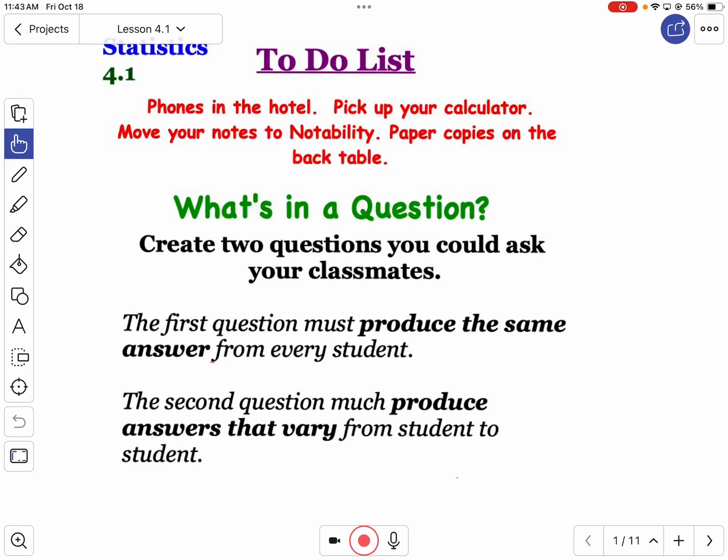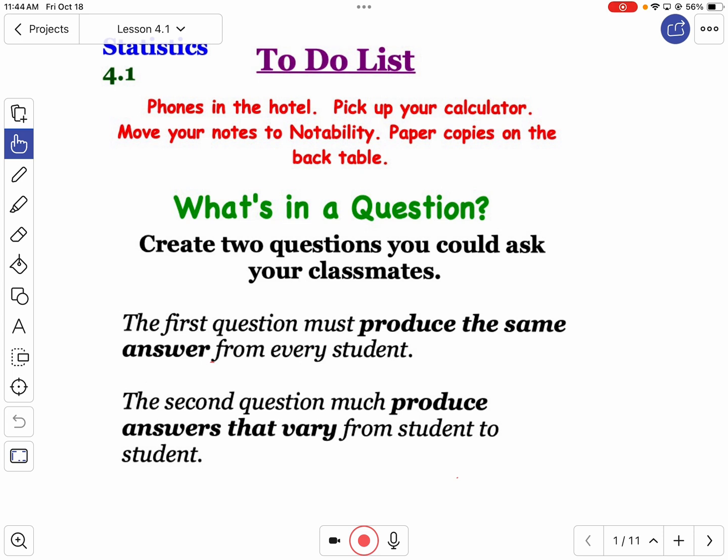About types of questions. We're going to make two here for just a second. A question that we could ask in this room where we would all answer the same, and a second question that we could ask in this room where we might all say something different. Okay, so let's think for a second. What might be a question we could ask in this room that we would all answer the same?